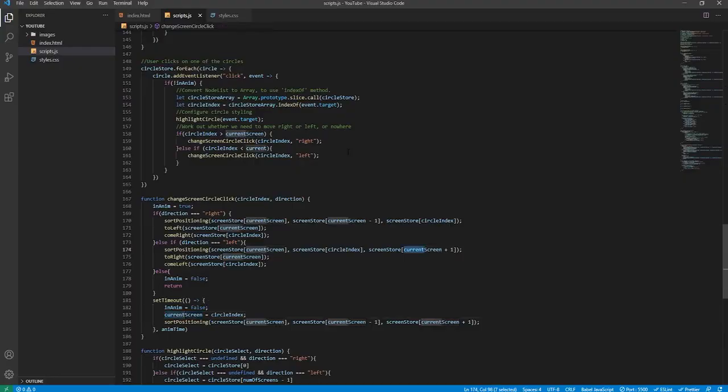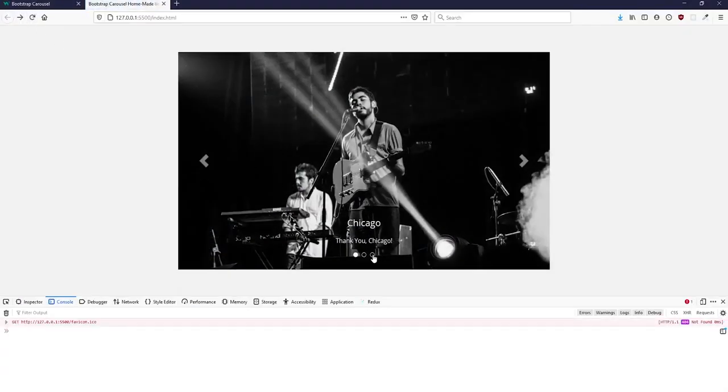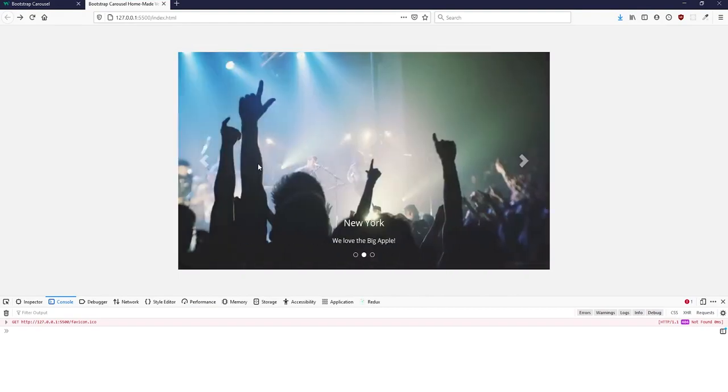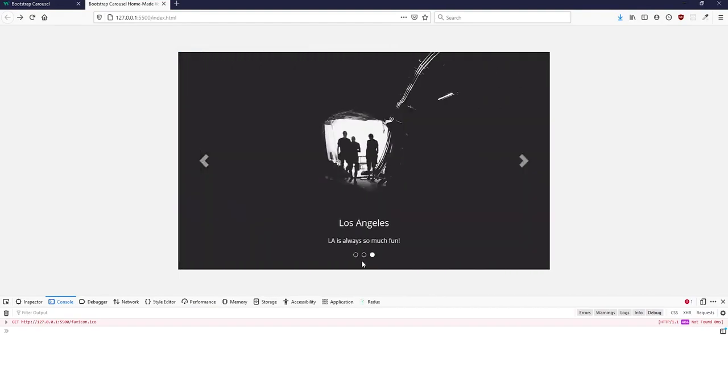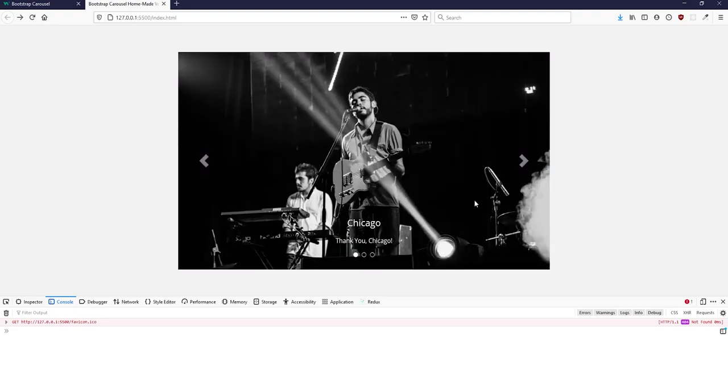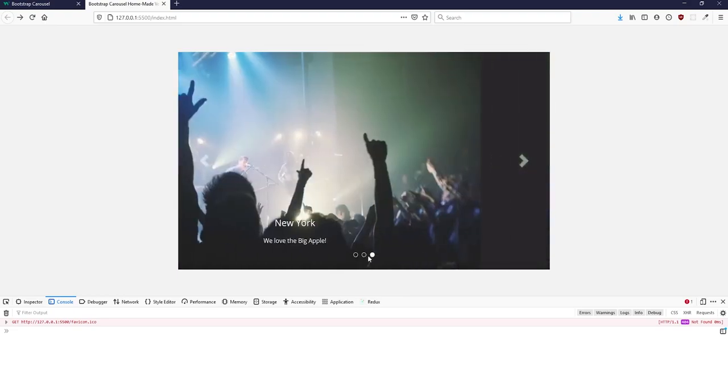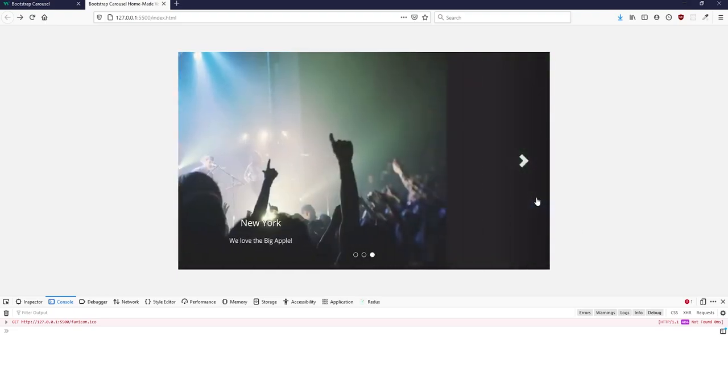Current is not defined. Okay, that just relates to a simple typing error that we got here. So current, yeah, obviously that's not defined. It's current screen, not current. Whoops. So now one more time, hopefully this doesn't, yeah, as you can see, it's working, and then boom, we can just go like that. Even though we skipped over this middle image, we just completely skip over it, but we can still go to it though. This is the functionality that we want. And then obviously we can go back like that.